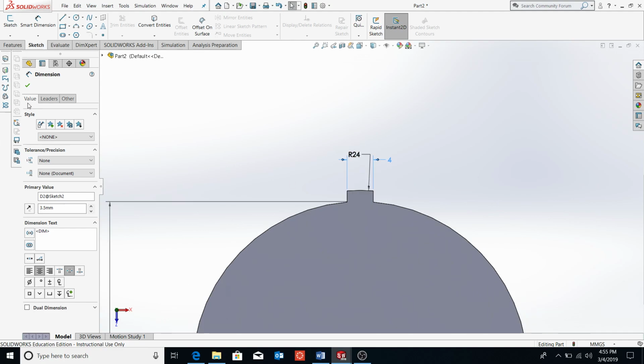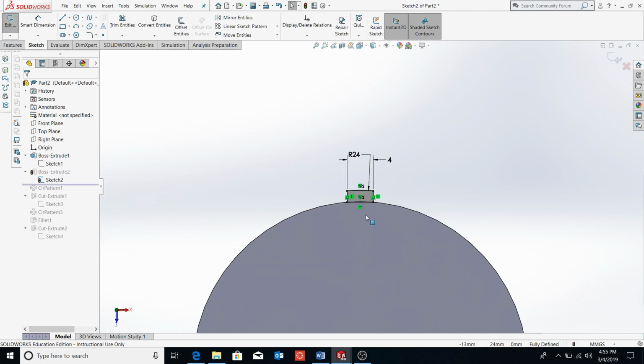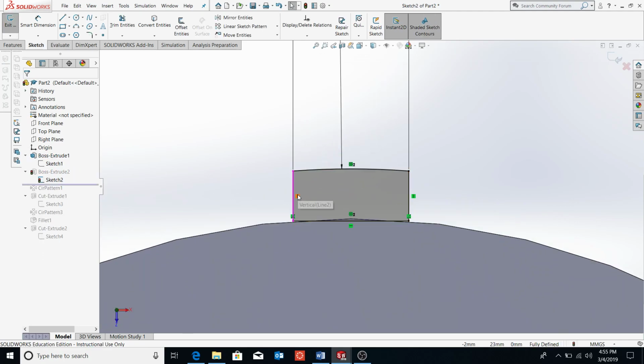And then when I go into the sketch, I have a vertical right here. This is concentric with this, and this and this are concentric. And then I have a horizontal right here.